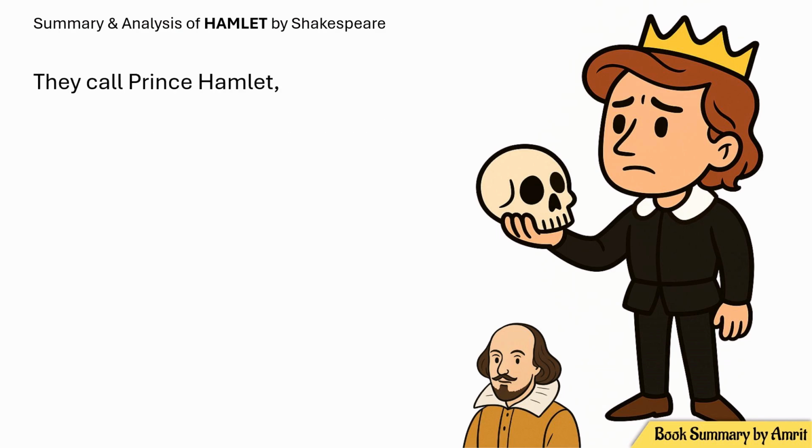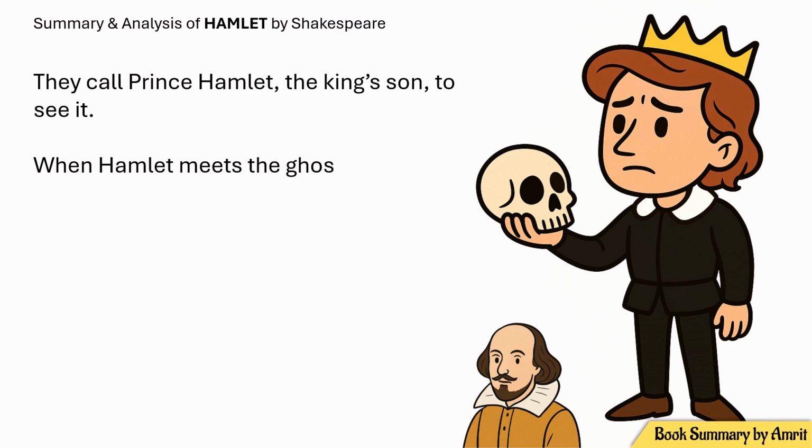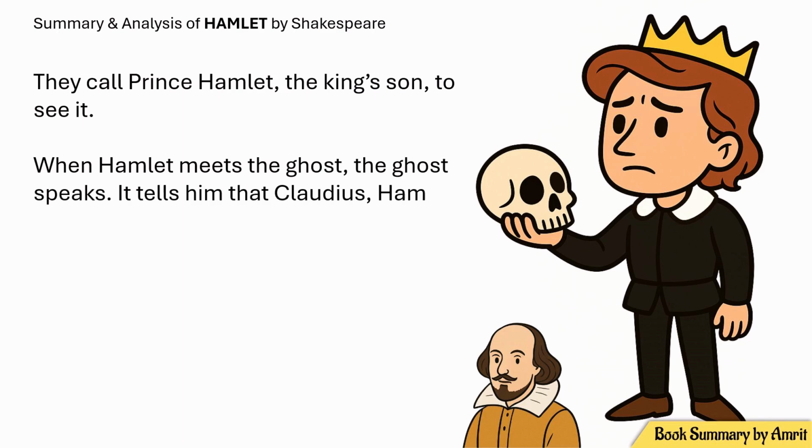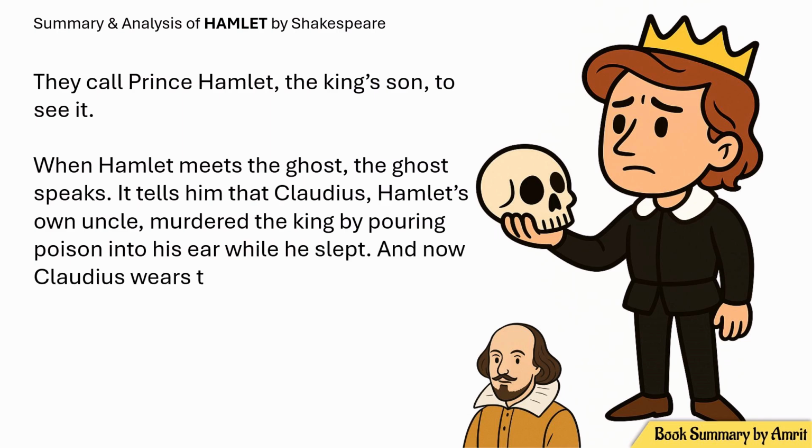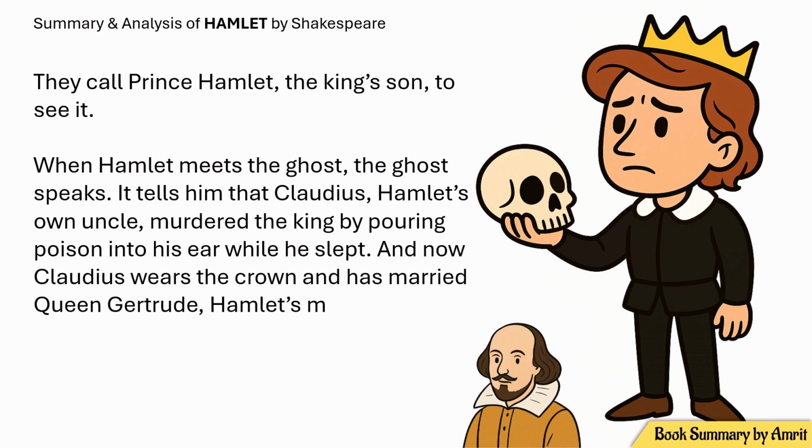They call Prince Hamlet, the king's son, to see it. When Hamlet meets the ghost, it speaks. It tells him that Claudius, Hamlet's own uncle, murdered the king by pouring poison into his ear while he slept. And now Claudius wears the crown and has married Queen Gertrude, Hamlet's mother.